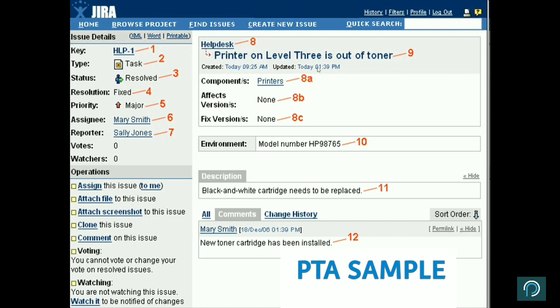It shows created when, updated when, component, affected version. If there is a version, you put the fixed version. Generally, the issue that you have identified may be on version 1.1, but the fix that you are deploying may be on version 1.4, right? It can also happen that it affects 1.1 and the fix is also 1.1. It may not happen also, right? So those details you have to put. Environment and other details, if available.